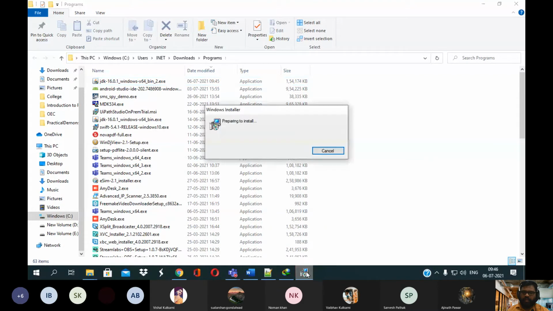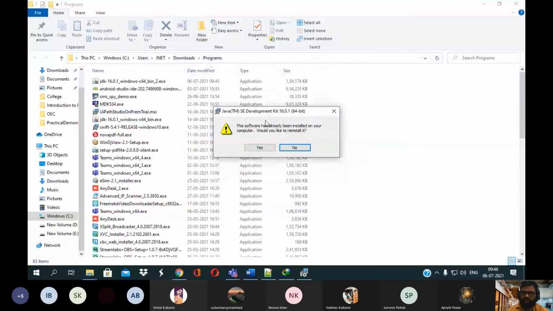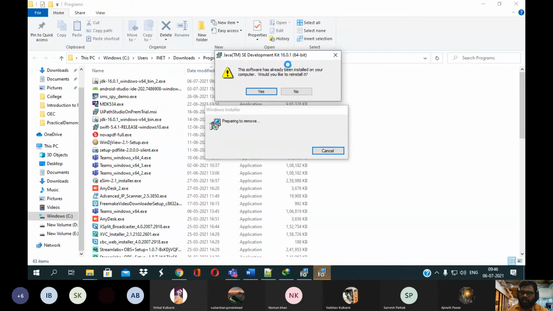Okay, so one pop-up window will be generated. It will say that the software has already been installed on your computer, and ask whether you would like to reinstall it. If it is available within your system, it will be shown like this. Otherwise, it will directly come to the next point.